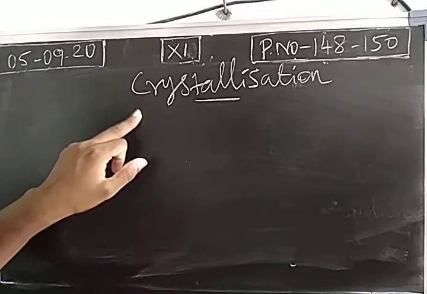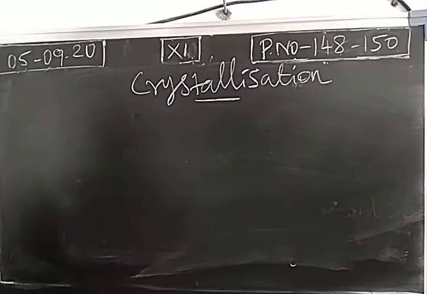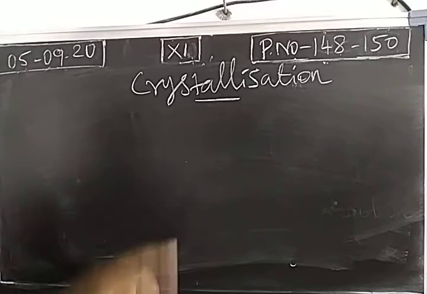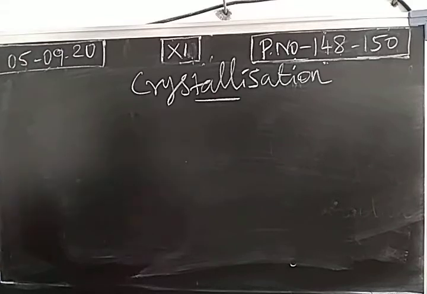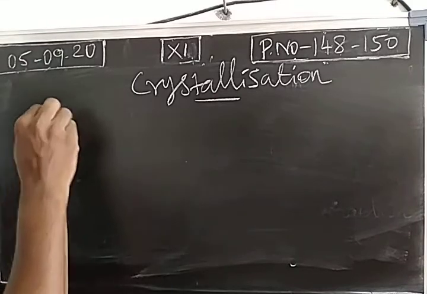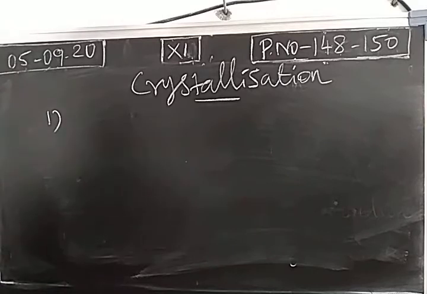So in this process, we are going to get the organic compound in the form of crystals. They are solid mixtures: along with the organic compound, impurities are present. We remove the impurity and we get the organic compound in the form of crystals. So the process is called the crystallization process. Then what are the steps followed in the crystallization process?